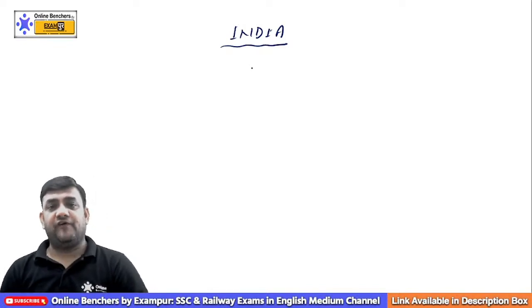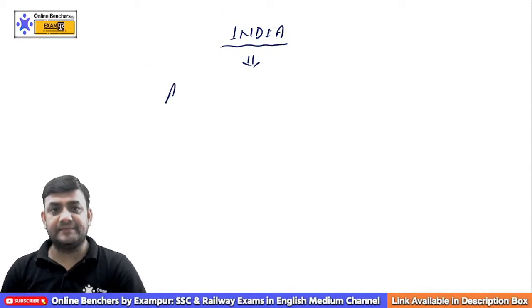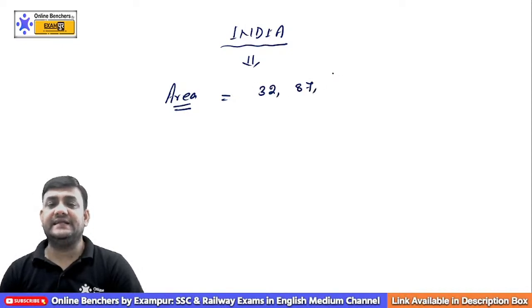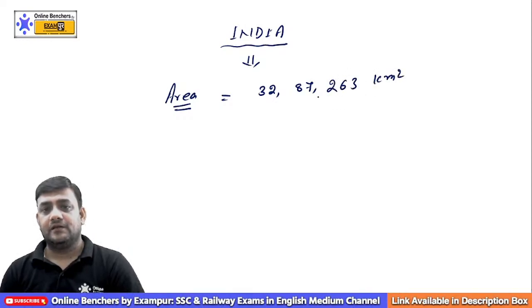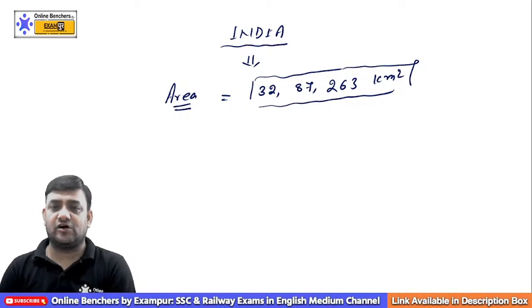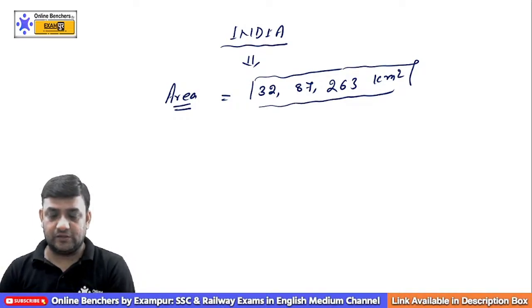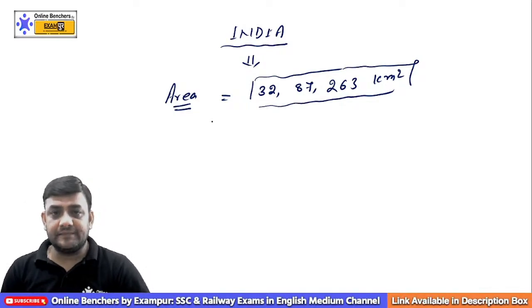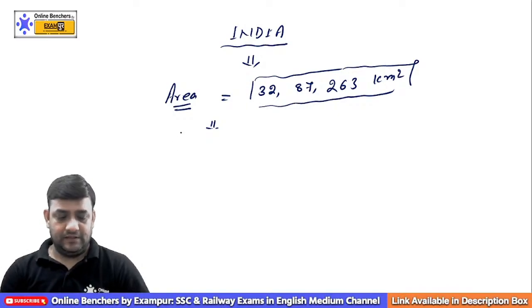You see, first of all, let's discuss some of the important facts about India. When it comes to area, and someone asks you, what is the total area of our country? 32,87,263 square kilometer. This is the total area of our country. How much? 32,87,263 square kilometer.